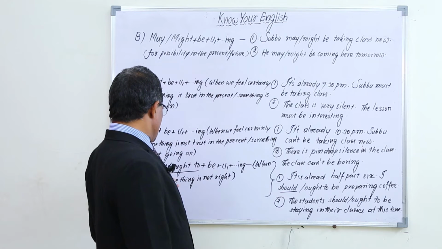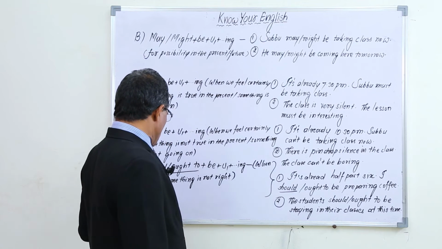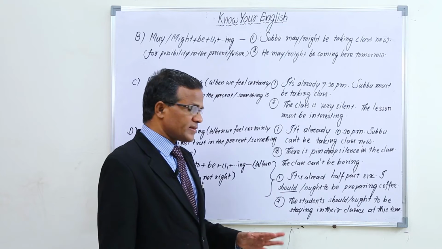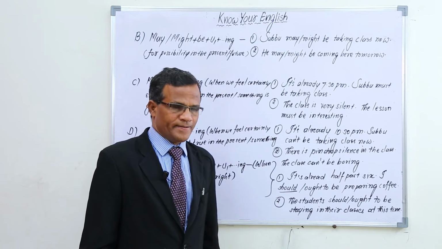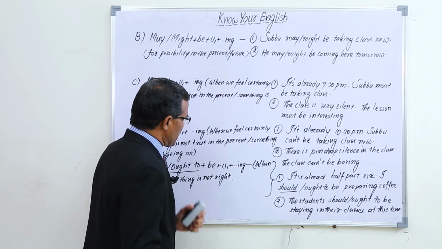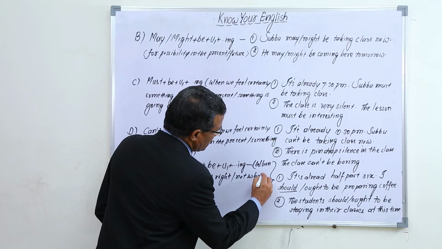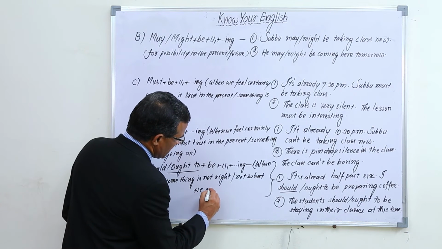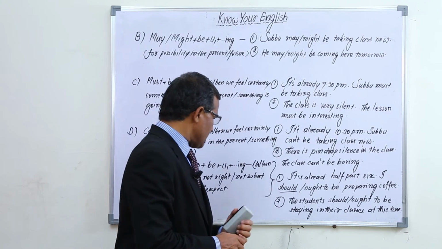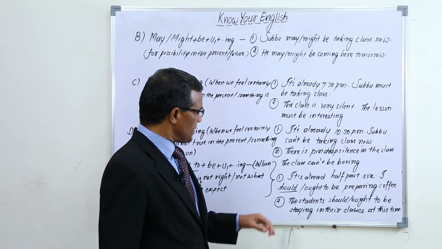And in the same way, should or ought to be plus v1 plus ing. When we feel something is not right, or something is not what we expect, we use should or ought to be plus v1 plus ing.